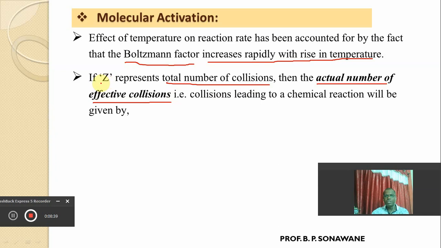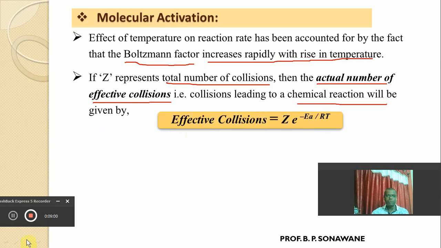If we know the fraction of molecules having very high velocity and high energy, then the number of actual effective collisions is the multiplication of the number of collisions into the fraction of molecules which have very high energy.